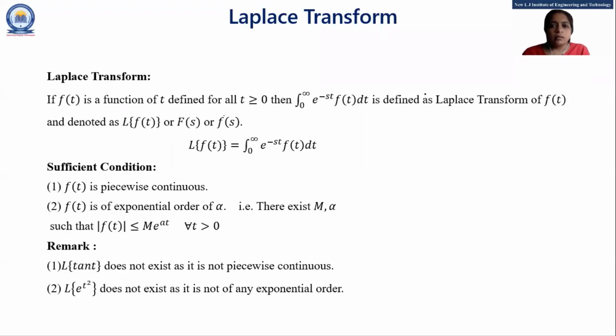Here is the definition of Laplace transform.